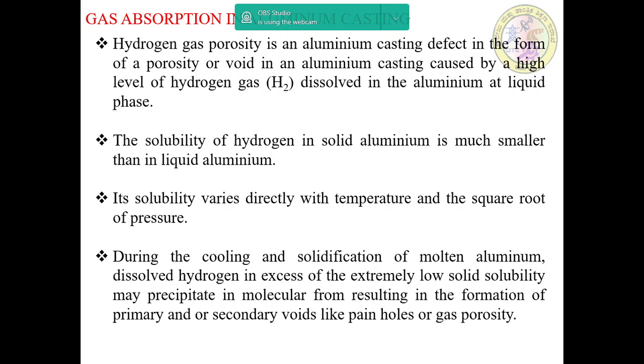During the cooling and solidification of molten aluminum, dissolved hydrogen in excess of the extremely low solid solubility may precipitate in molecular form, resulting in the formation of primary and secondary voids like pinholes or gas porosity.